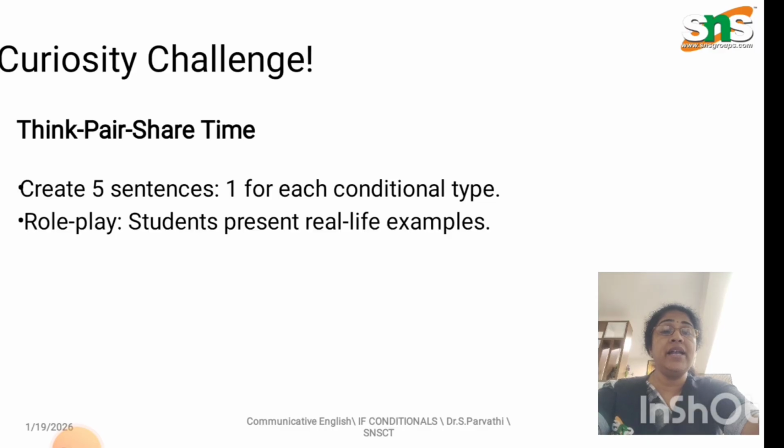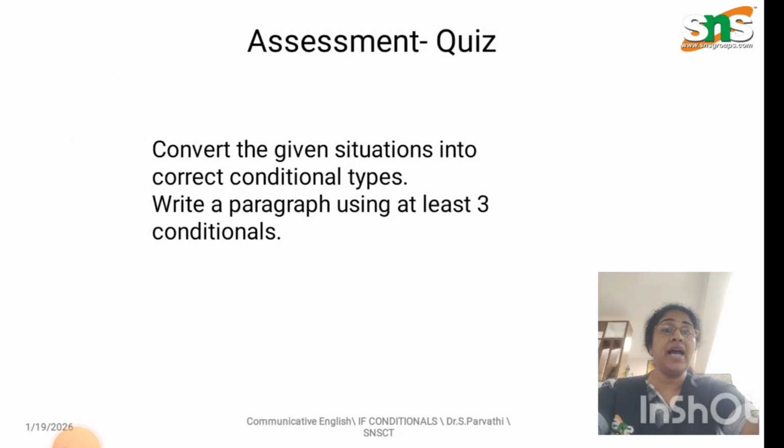And here I've given some curiosity challenges. It's think, pair, share time. Create five sentences, one for each conditional type. Then do a role play, where students present real life examples. And here I've given an assessment quiz. Convert the given situations into correct conditional types, and write a paragraph using at least three conditionals. These assessments make you stronger in this topic.